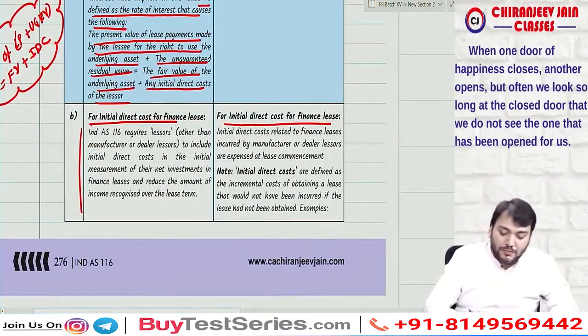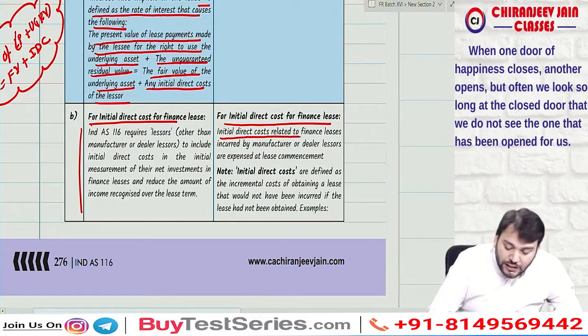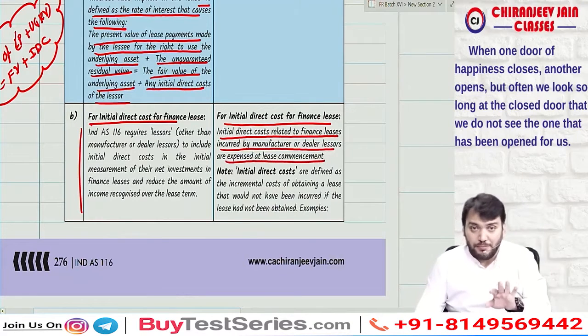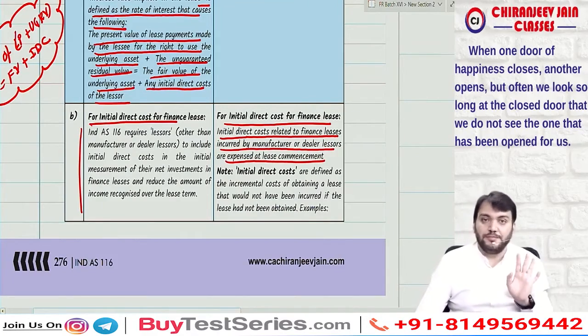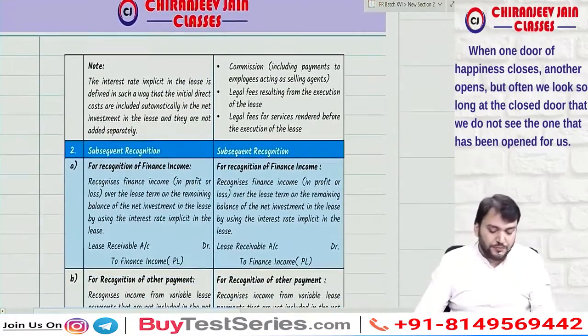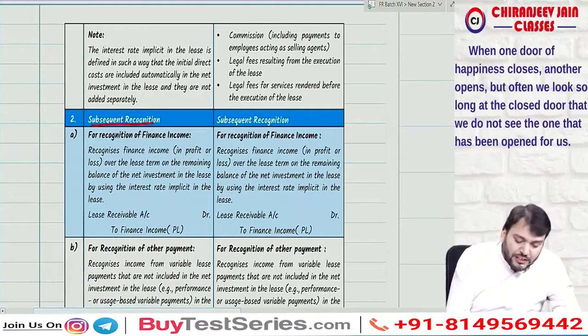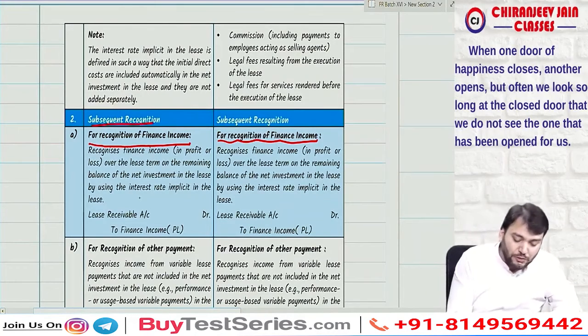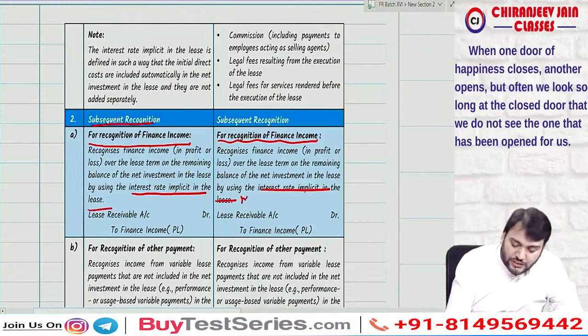So what Ind AS 116 says: initial direct costs related to a finance lease incurred by a manufacturer dealer are expensed at lease commencement. It will be charged to P&L on the commencement date only. Yes, sir. We have understood. Then subsequent recognition: we need to recognize finance income at a given rate of interest. Here we'll use the market rate of interest, not the interest rate implicit in the lease. Just change it. We'll use the market rate of interest.